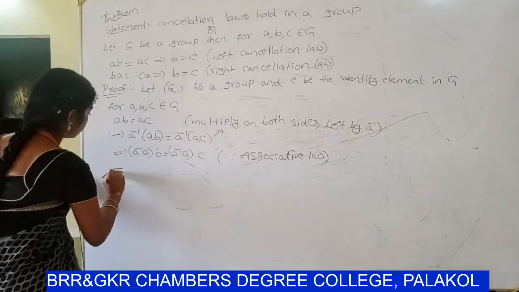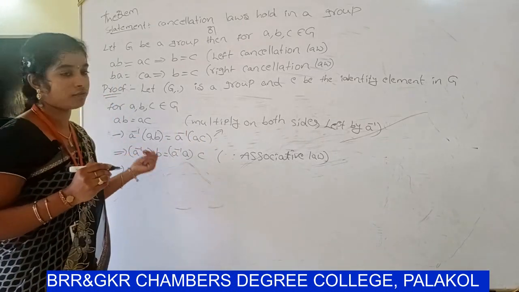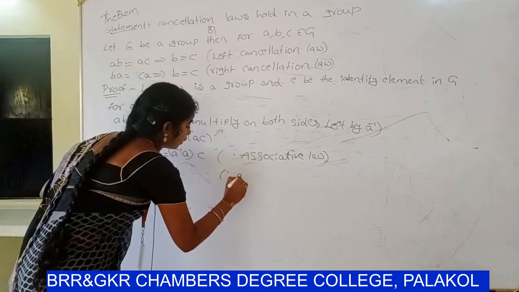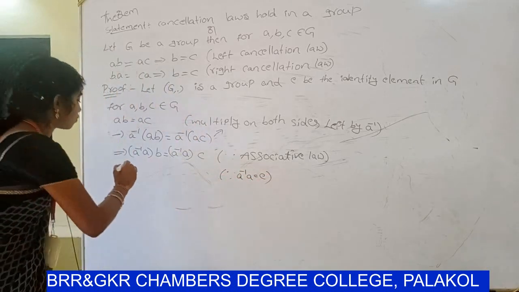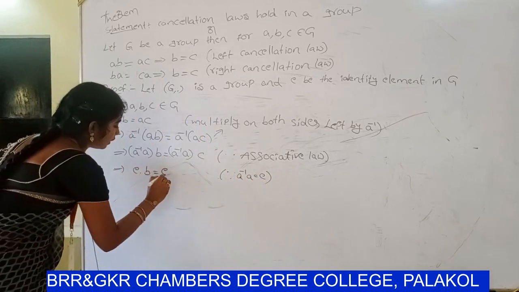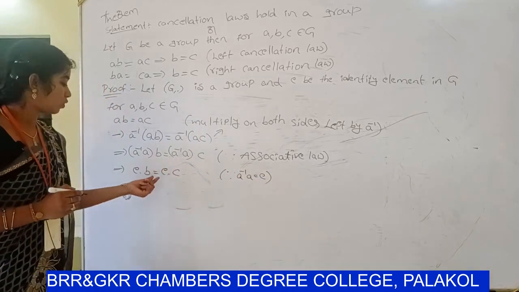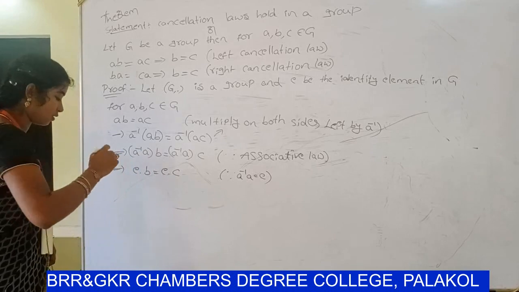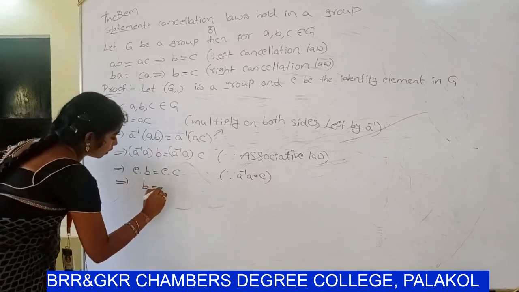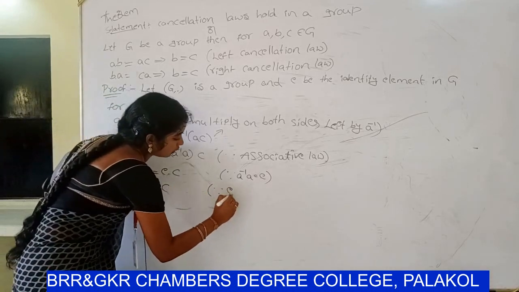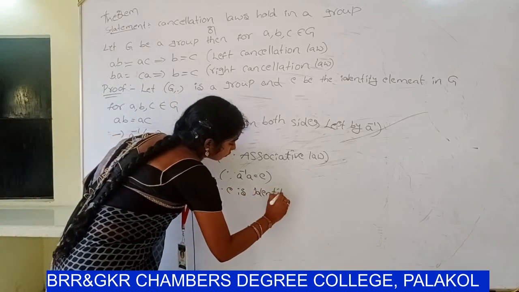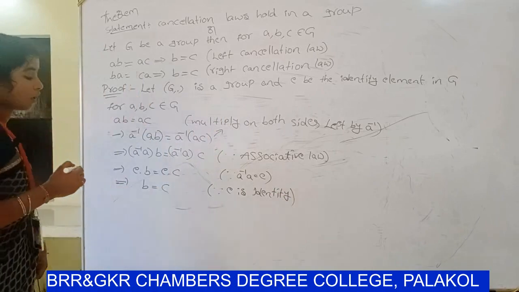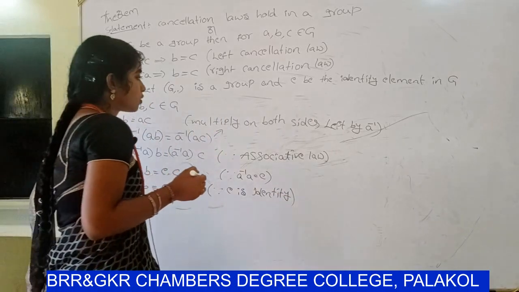So next, already you know that a inverse a value is e. So e.b = e.c. Already you know that e is an identity element. So b = c, since e is the identity element.